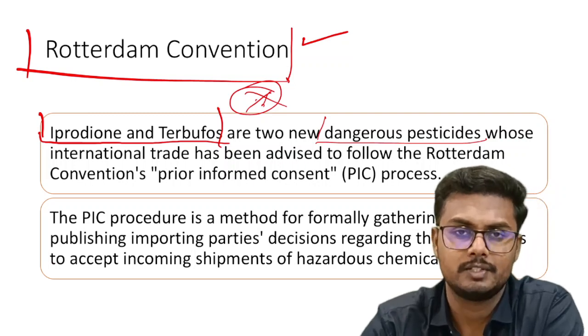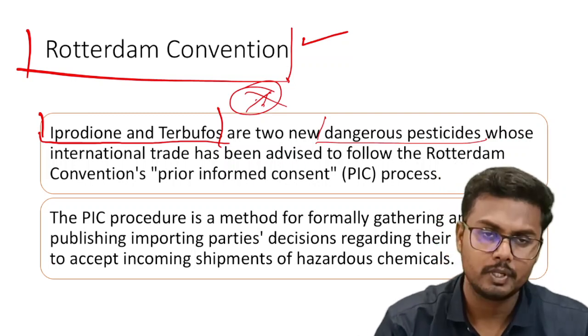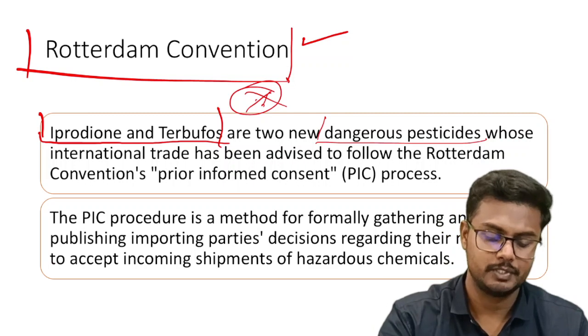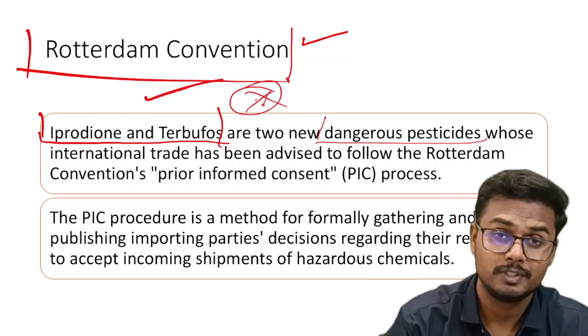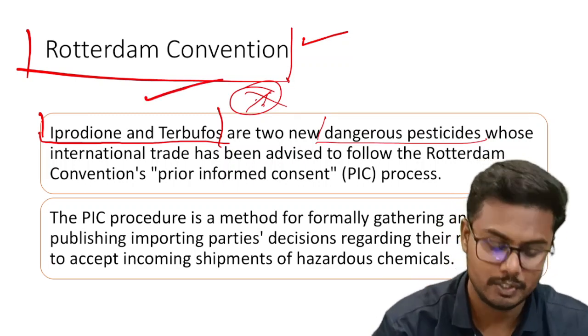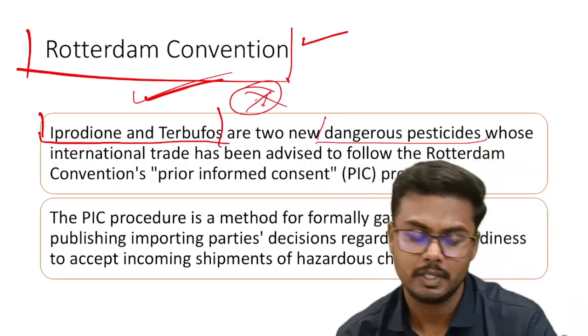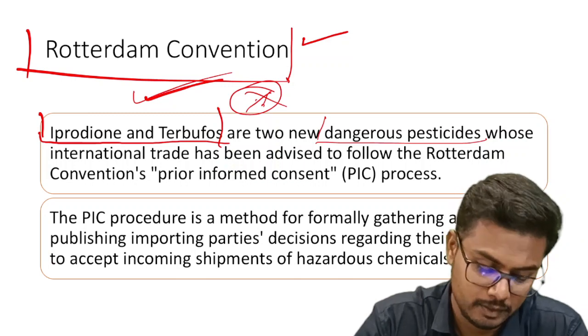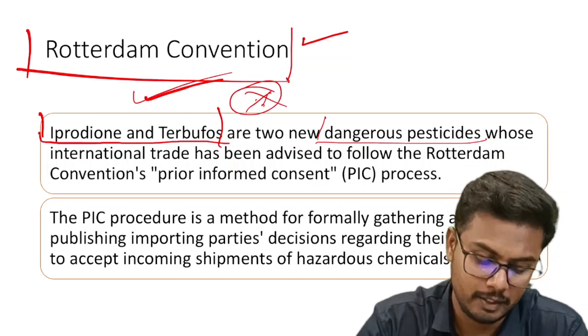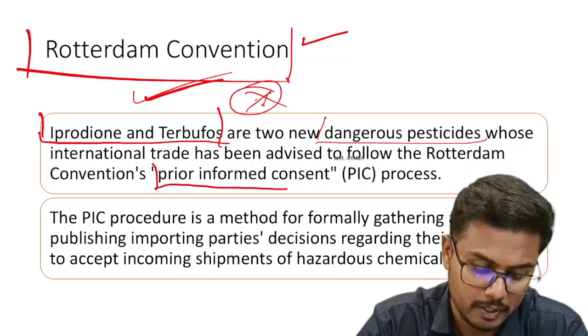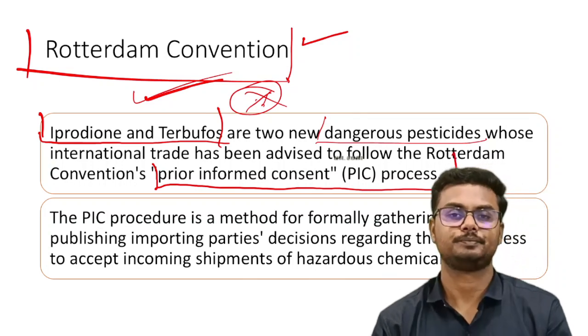Like the country which is exporting these two pesticides should inform the receiving country, the importing country, about the dangerous side effects related to these pesticides. And this has been made mandatory under the Rotterdam Convention's prior informed consent process.